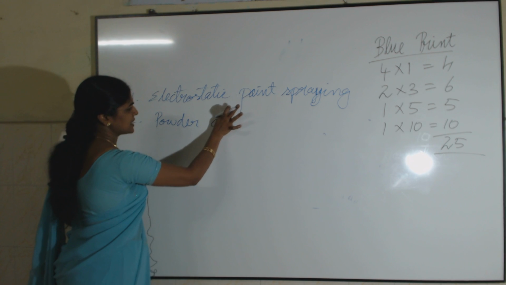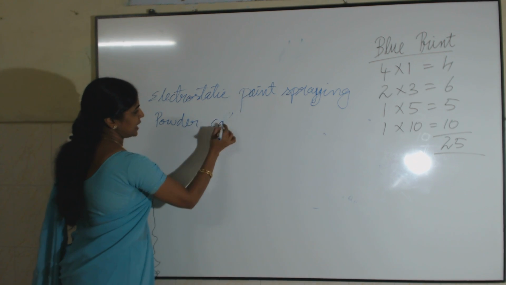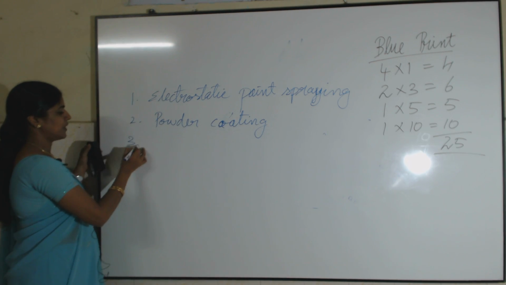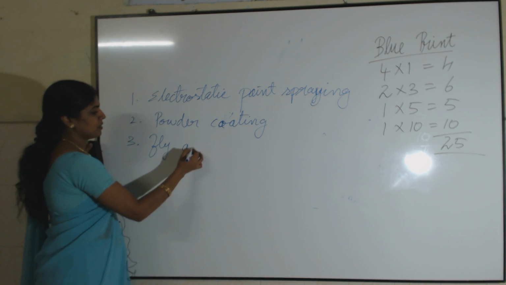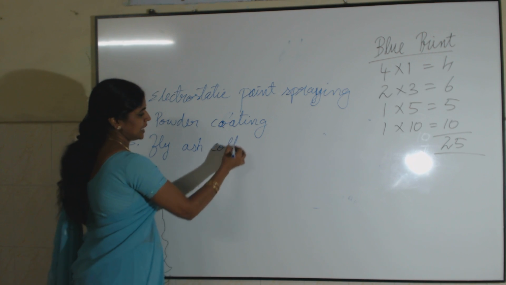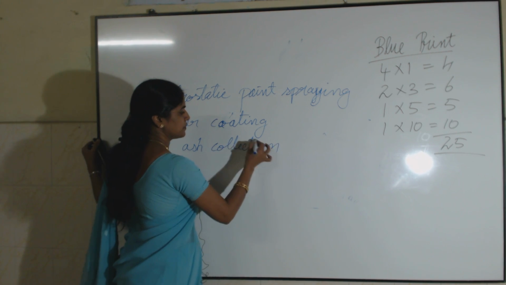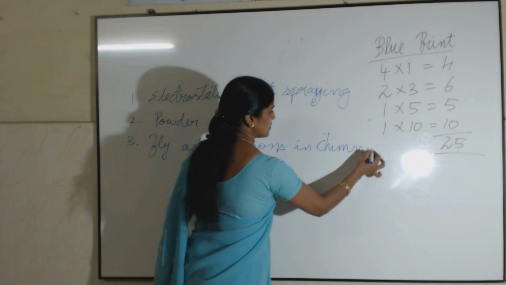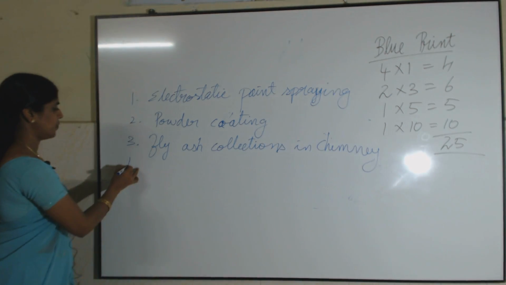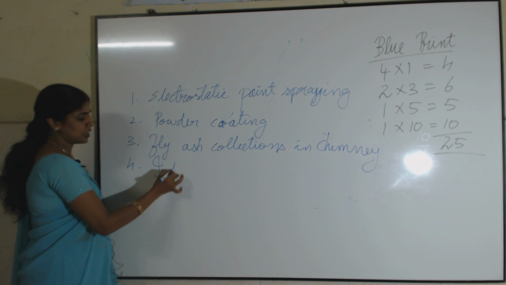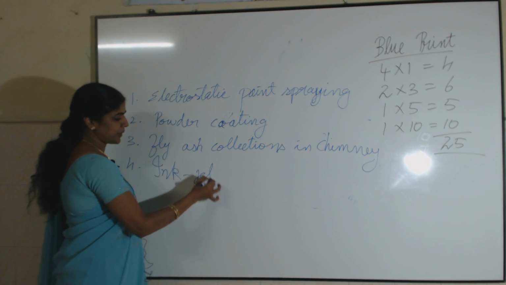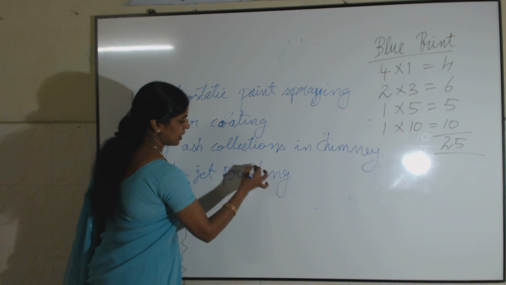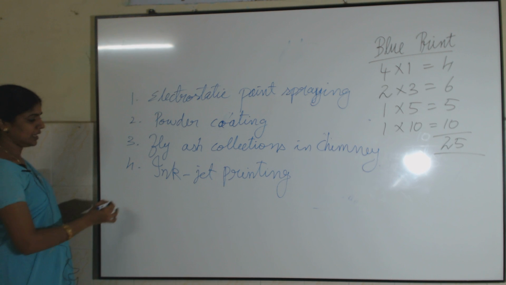These are many examples of this property. Third one, fly ash collection in chimneys. Then the fourth one, I can also use this property in inkjet printing. These are the practical applications of the property of electric charge.